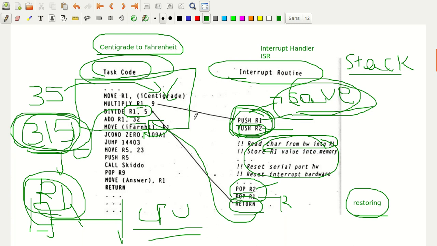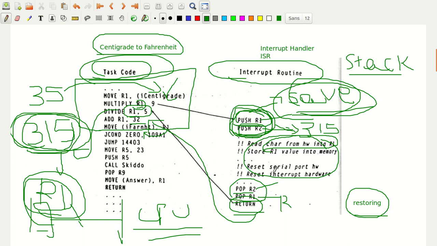Now if we had pushed R1, push R1 was written. Now 35 is taken, 35 multiplied by 9, then R1 is containing 315. Store the result in R1, so 315. Now 315 is going to be pushed onto the stack. Now in the stack, at some address location, you have this value 315.